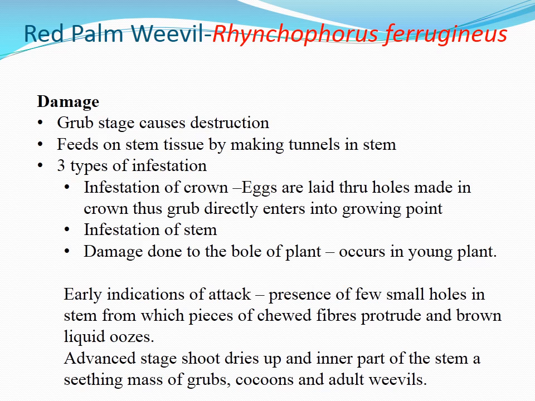And early indications of attack: presence of few small holes in stem from which pieces of chewed fibers protrude and brown liquid oozes out. Advanced stage: shoot dries up and inner part of the stem a seething mass of grubs, cocoons and adult weevils are seen.